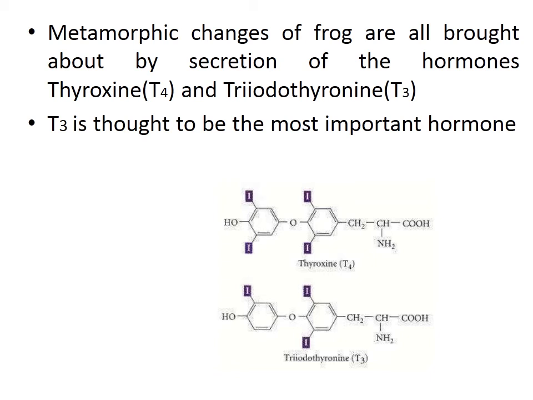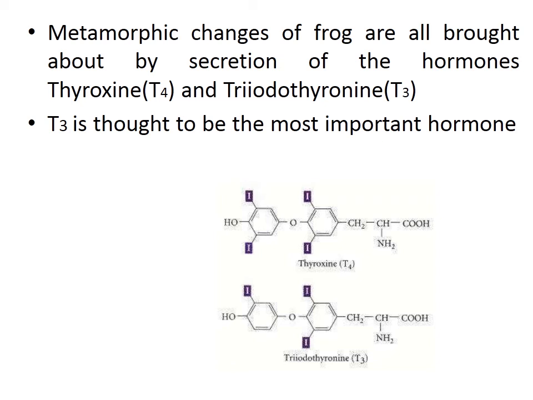The forelimbs and hind limbs appear as small buds. They grow rapidly and become well developed. The hind limb develops first, followed by the forelimb. The forelimbs come out breaking the operculum. The lungs develop from the pharynx, and the internal gills begin to degenerate once the lungs develop. The tadpole stops feeding when it is under the process of metamorphosis.